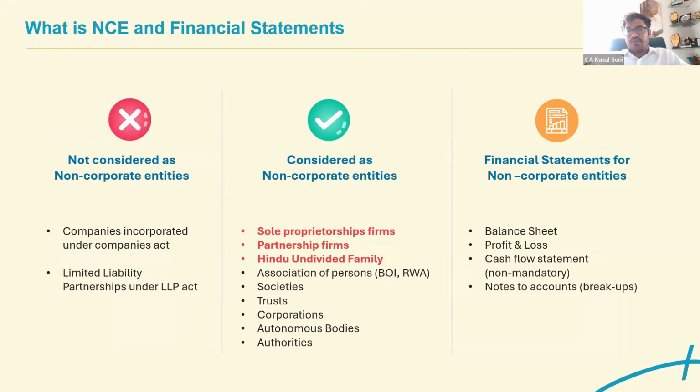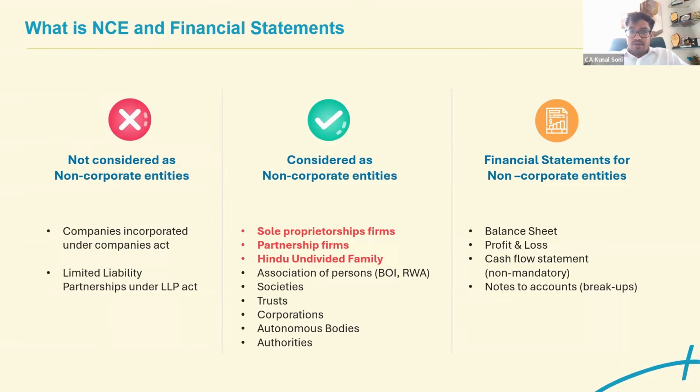Now, see, previously, if you might be aware of the fact, then for non-corporate entities, they have specifically provided in the accounting standard itself that there were certain levels that were defined: level 1, level 2, level 3, level 4. And based on the levels, there were certain exemptions in the accounting standards that has been provided. Now, see, any financial statements were required to be prepared based on the accounting standards itself. So that was there previously. And based on that level of entity, the exemptions were provided.